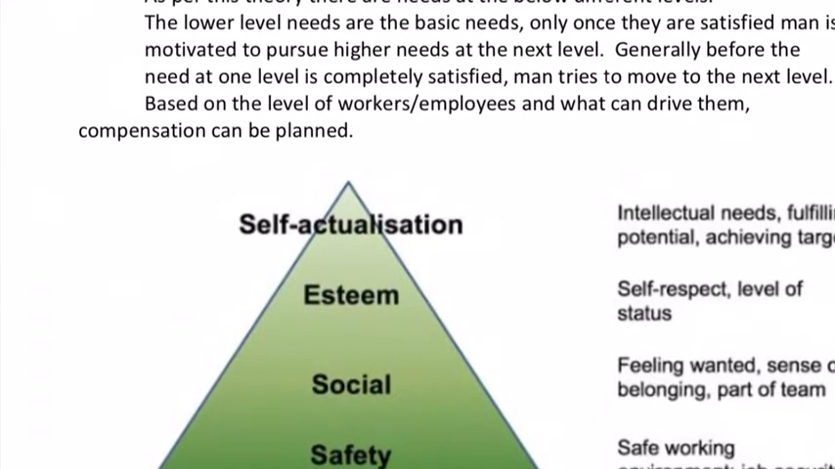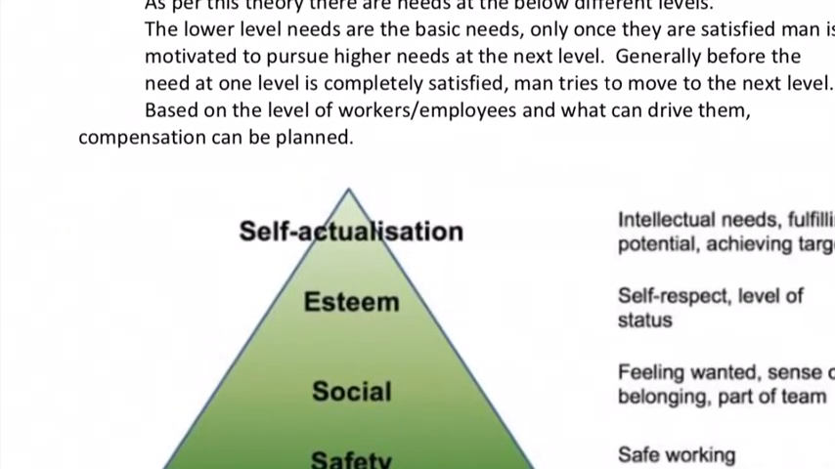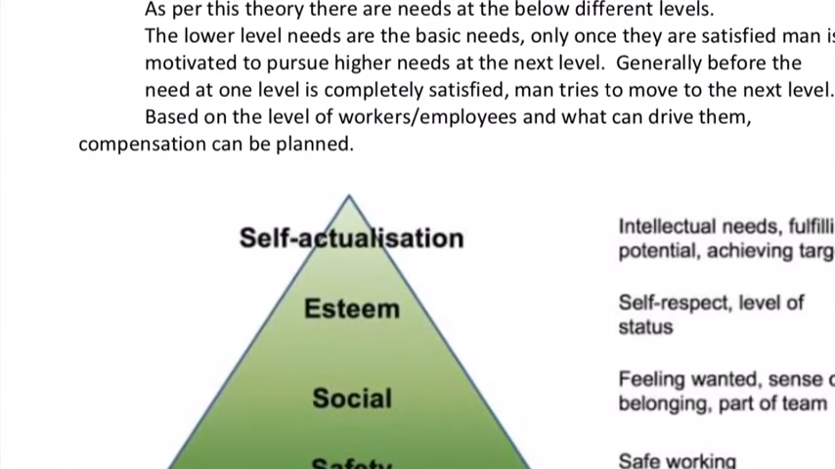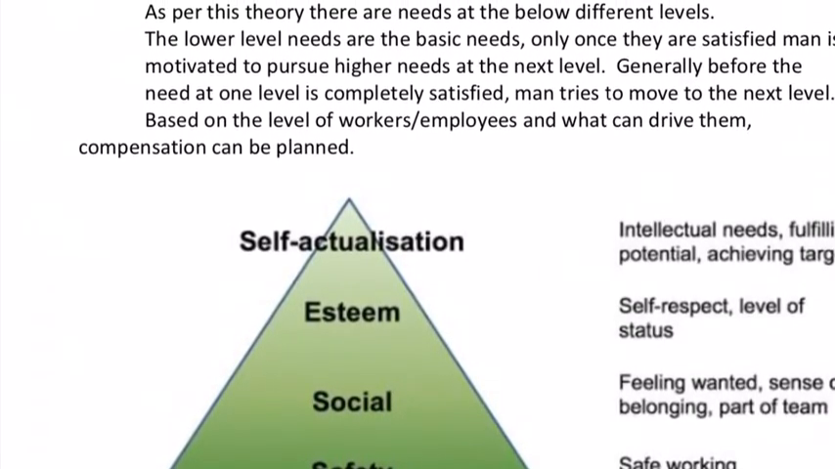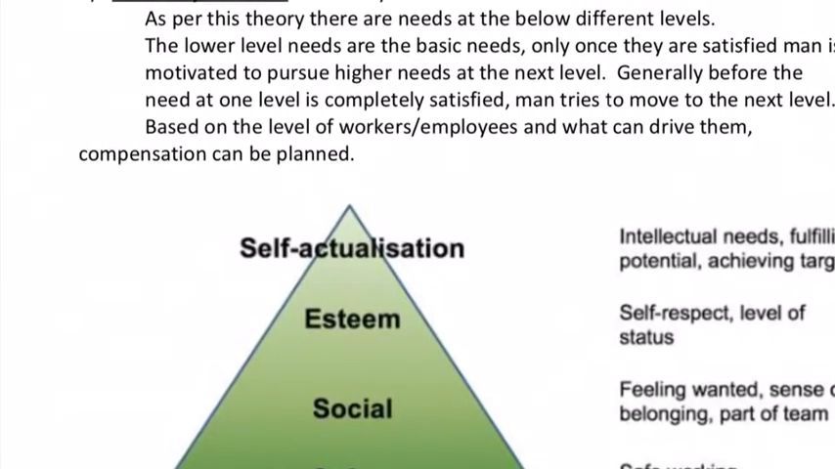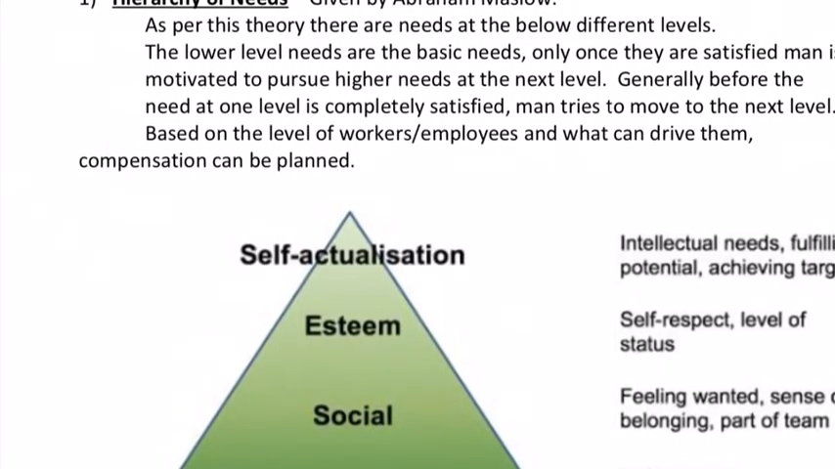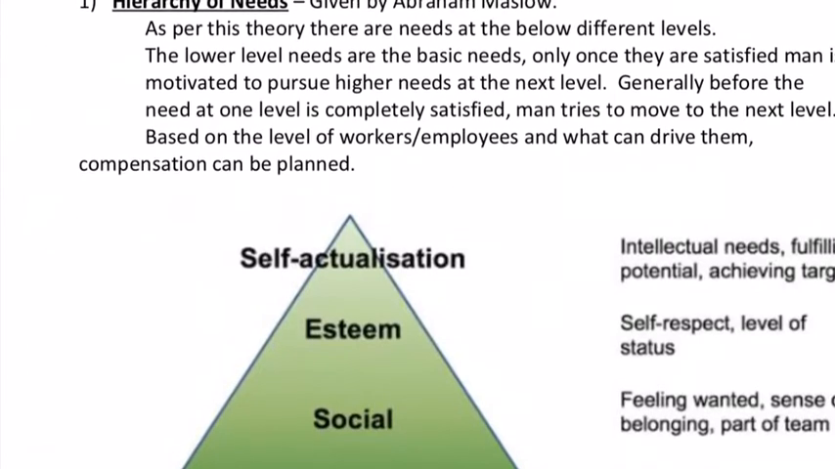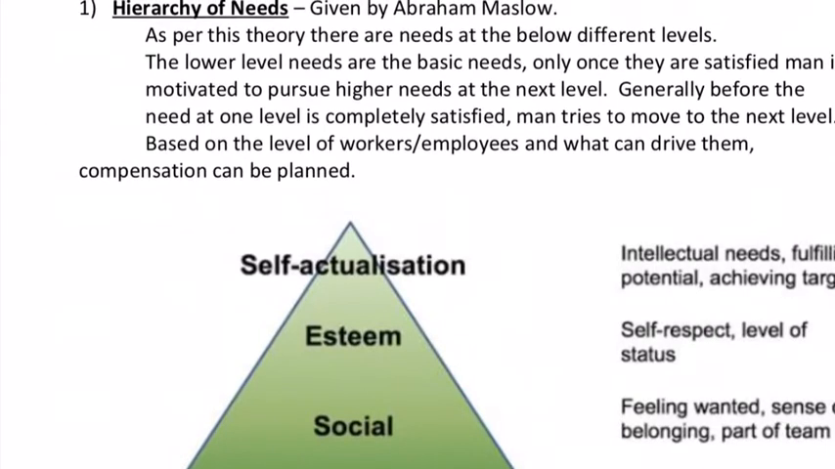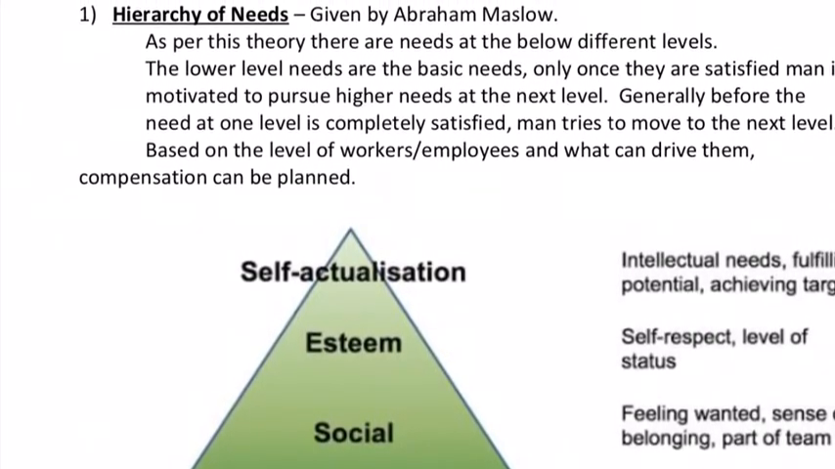So, content theories explain what inspires manpower at work. The first one in the content theory would be the theory of hierarchy of needs proposed by Abraham Maslow. This is very famous. As per him, human beings have needs at different levels. He indicated these needs in a pyramid form with 5 different levels. At the bottommost level were the basic physiological needs like food, shelter, and so on.